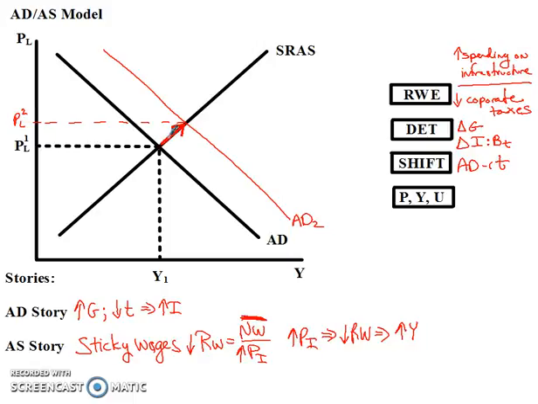And right here it is. As the government begins to spend more, prices begin to get bid up, real wages begin to fall because of sticky wages, and companies begin increasing production. We move along the short-run aggregate supply curve, and here it is: an increase in gross domestic product. So what's my final answer? My final answer is that we got an increase in prices, that's inflation. We get an increase in gross domestic product, that's production, and we get a decrease in unemployment. Unemployment moves in the opposite direction of gross domestic product, as companies begin to hire more workers.